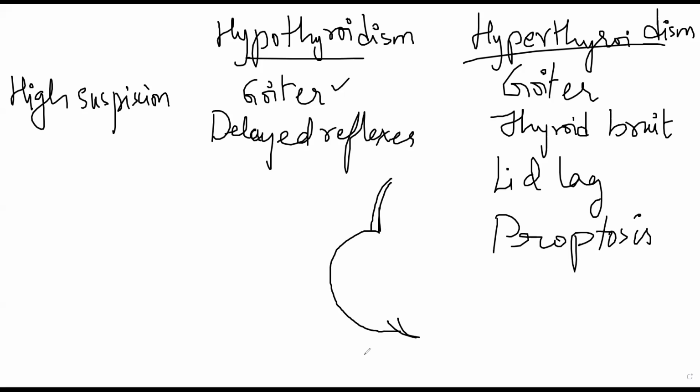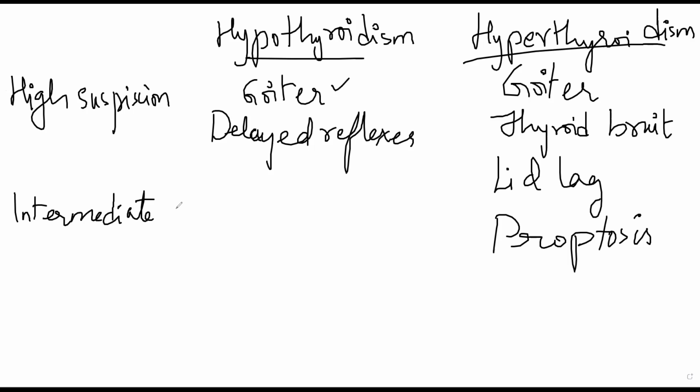Now there are other intermediate suspicion and low suspicion signs and symptoms for hyperthyroidism and hypothyroidism as well. For example, let us discuss intermediate suspicion. So highest suspicion is for these things. If a person has lid lag, proptosis, goiter, or thyroid, you will suspect hyperthyroidism. If a patient has delayed reflexes and goiter, you will suspect hypothyroidism. For intermediate suspicion, there is fatigue, though fatigue is common in both of them. Fatigue will occur in this as well as in this.